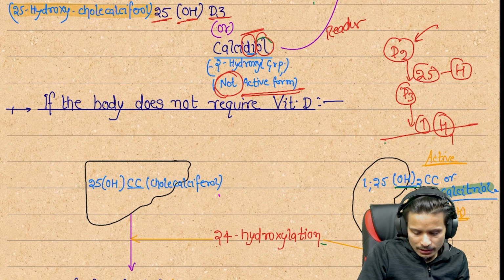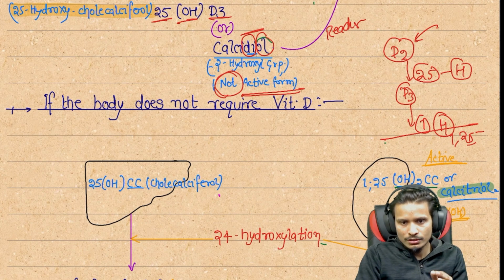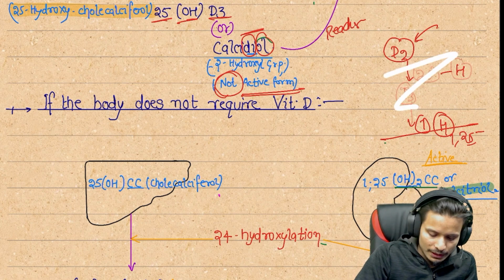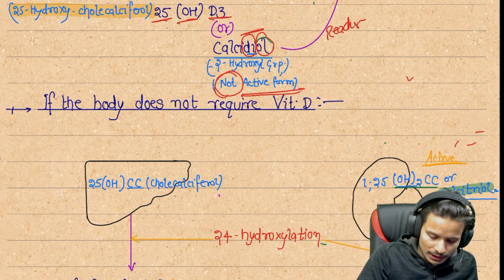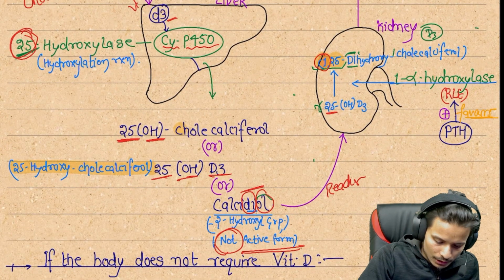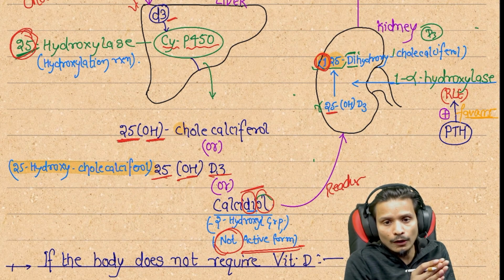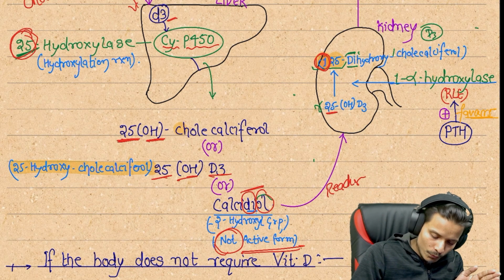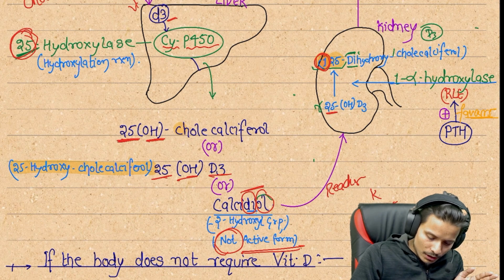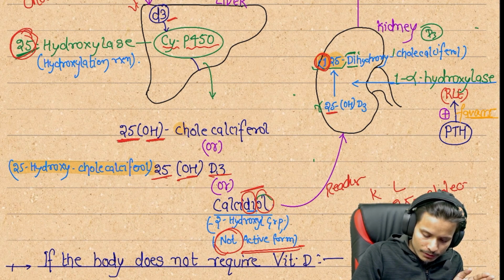It means a combined 1 and 25 hydroxylation happens, with the first position hydroxylation done in the kidney. So 1 is from the kidney and 25 is from the liver on cholecalciferol.